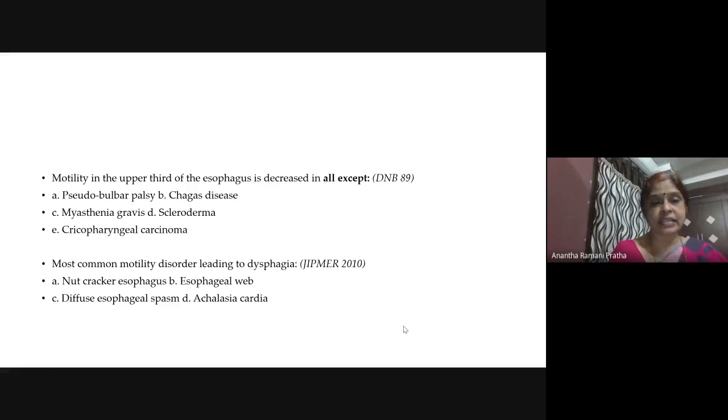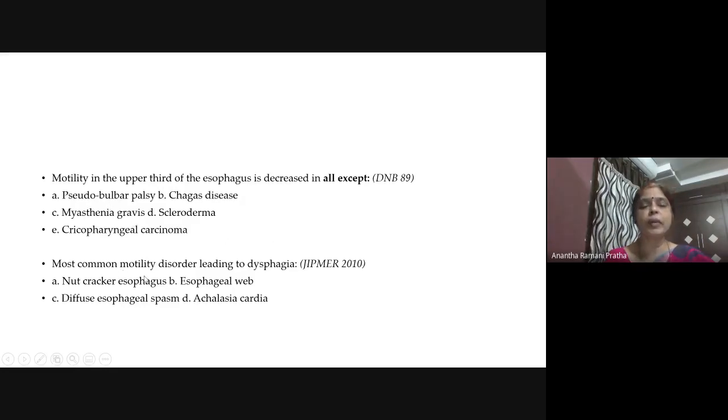Myasthenia gravis, yes, this also involves the upper one third of the esophagus. Scleroderma, lower one third. Cricopharyngeal carcinoma as such is not a motility disorder, so you cannot consider E as an answer at all. So here we have A and C as the answers. You must be able to see if there are multiple answers or not, based on the exam that you are writing. So A and C must be the answers.